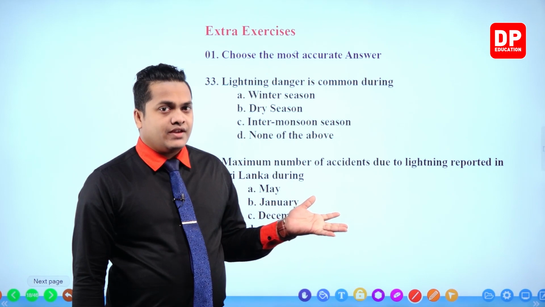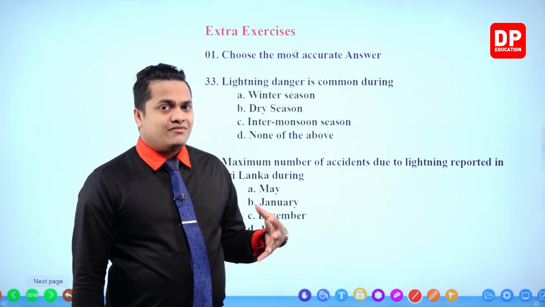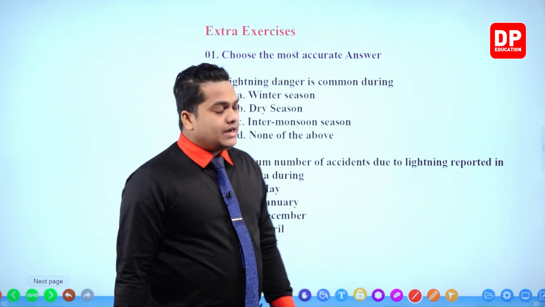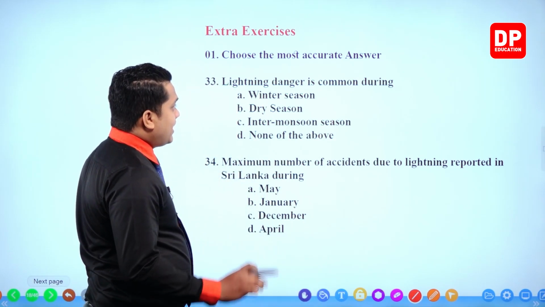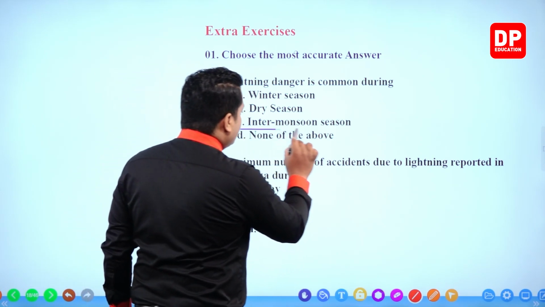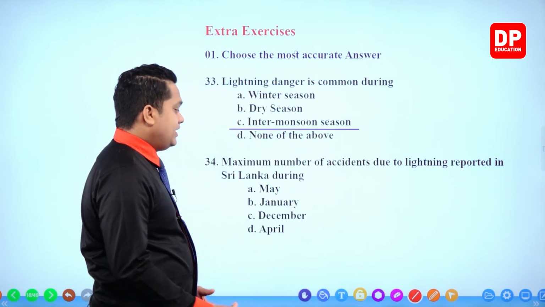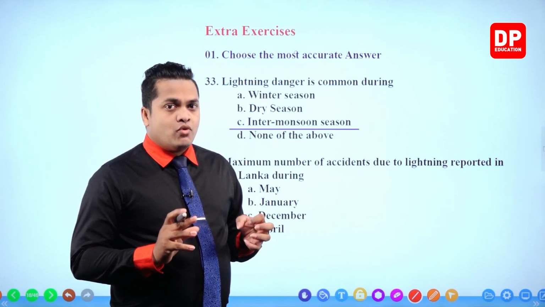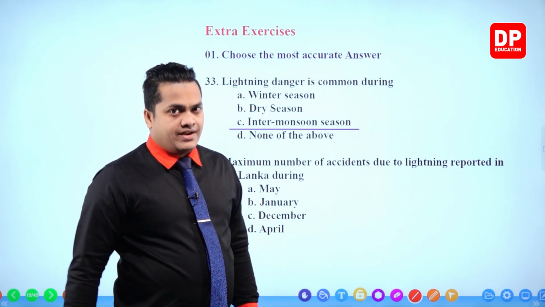The probability of getting lightning is going to be very high during the intermonsoonal rain. So the correct answer for this question would be that lightning danger is common during the intermonsoon season. So that's why during the month of April, we receive more accidents because of lightning. Okay.